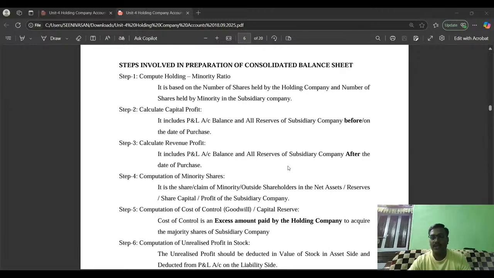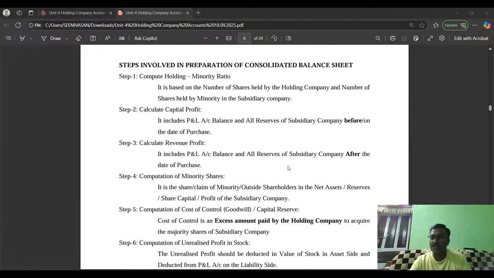How do we calculate the goodwill? It's the simplest process. Here we have to take the actual amount paid by the holding company for the shares of the subsidiary company, say for example 7 lakh, minus the face value of those shares acquired by the holding company, suppose 5 lakh.